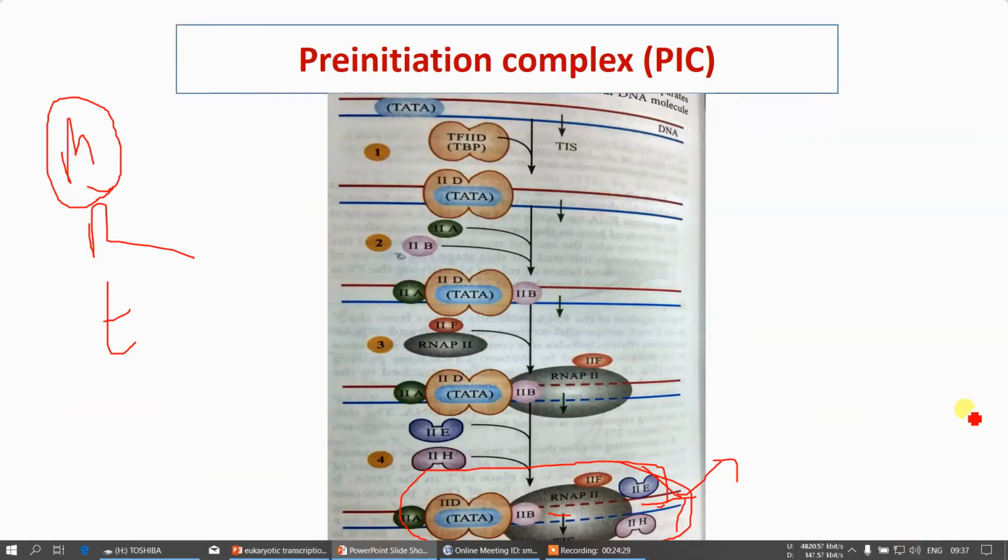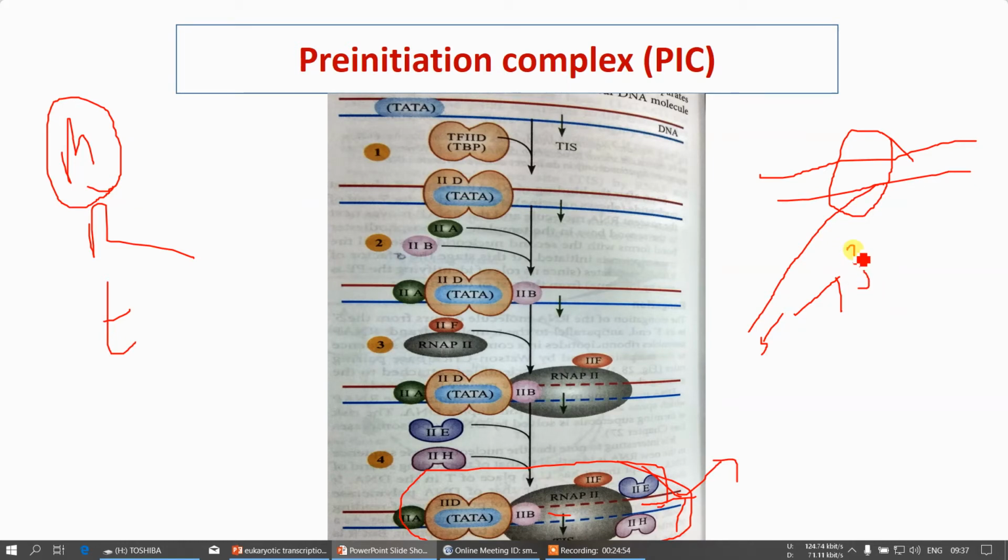So here, imagine that this is your DNA coding strand, template strand, and we have the attachment of RNA polymerase 2, and slowly your RNAs are transcribed and grow in length in the 5' to 3' direction. This is what happens in the reactions.